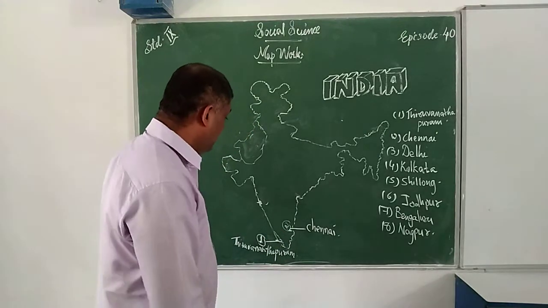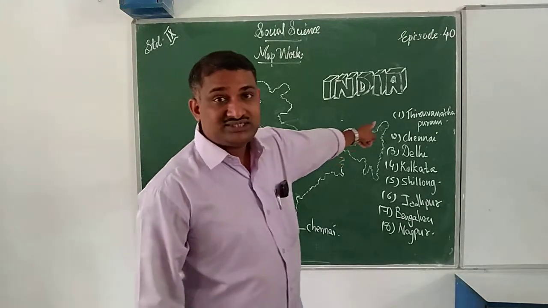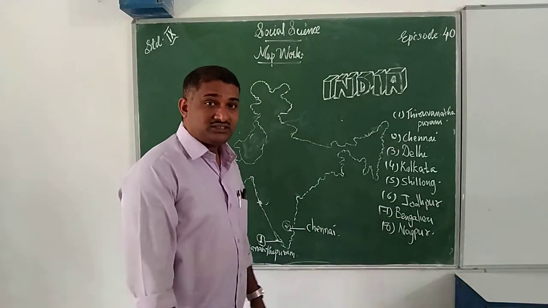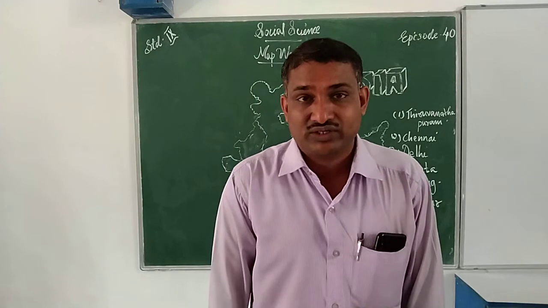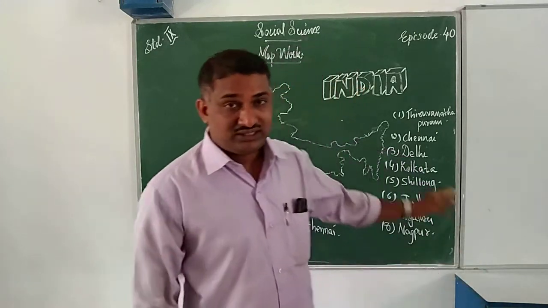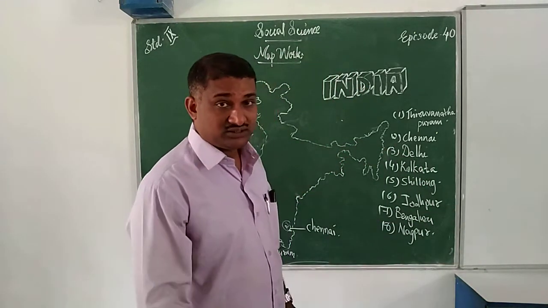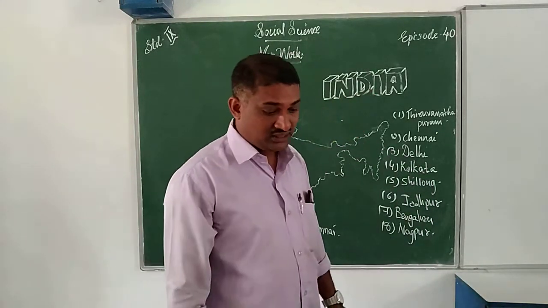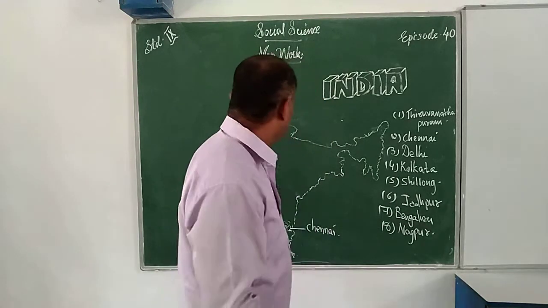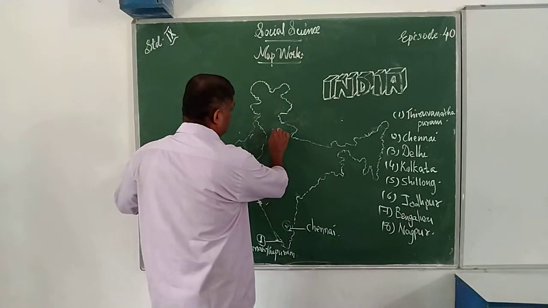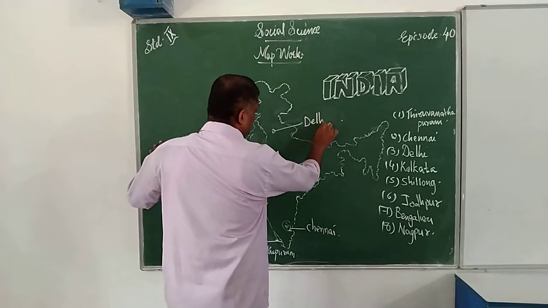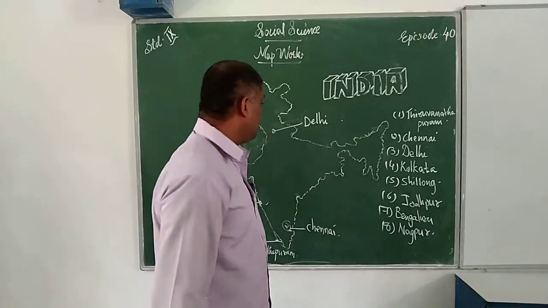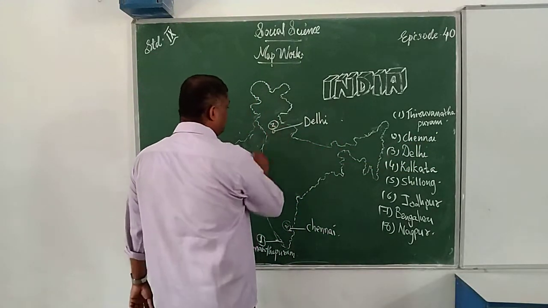Third one. Which is the third one? Look here. That is Delhi. What is the importance of Delhi? That is the capital city of our country. It has strategic importance. So you are to mark Delhi. Which is the third city located here? Delhi. Third one.